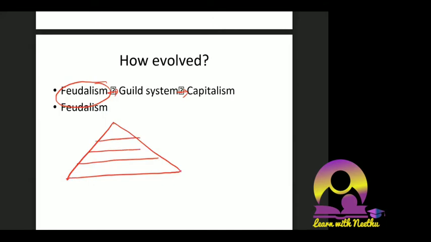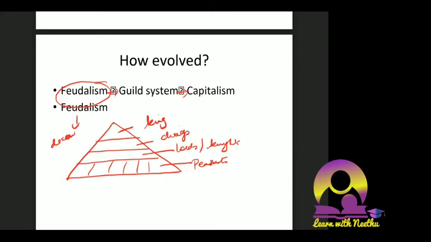The last layer consisted of peasants. Then we have lords above them. Lords are also called knights. Then we have chiefs above them, and finally we had the king. I've told you feudalism is entirely a decentralized system, where the peasants are the core of doing things and everybody depends upon the work of peasants.